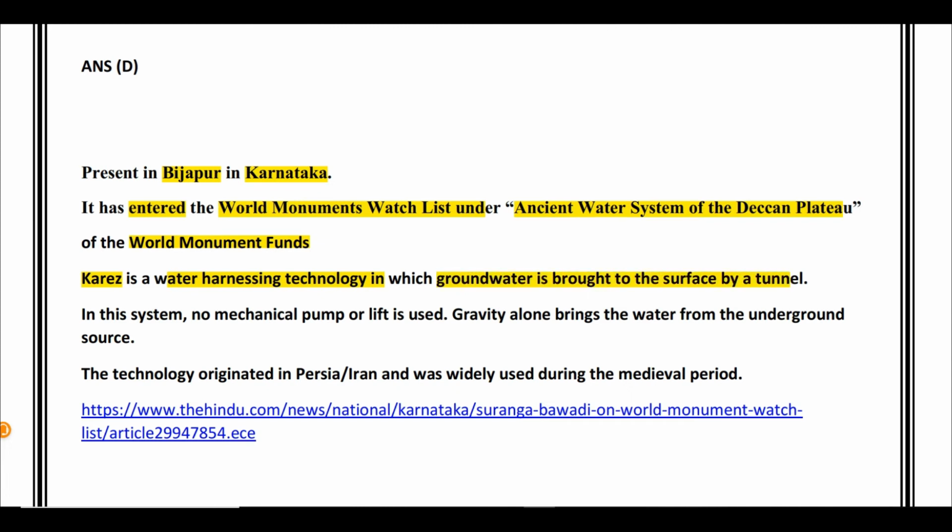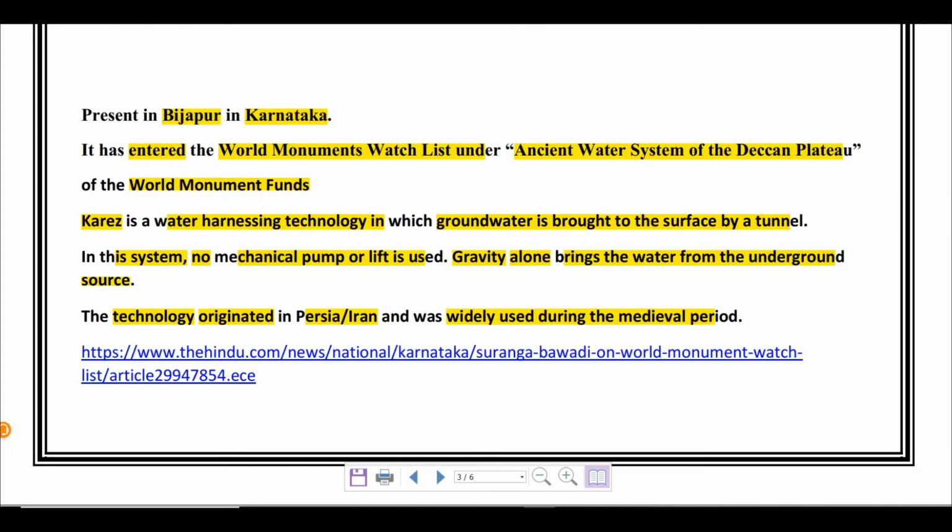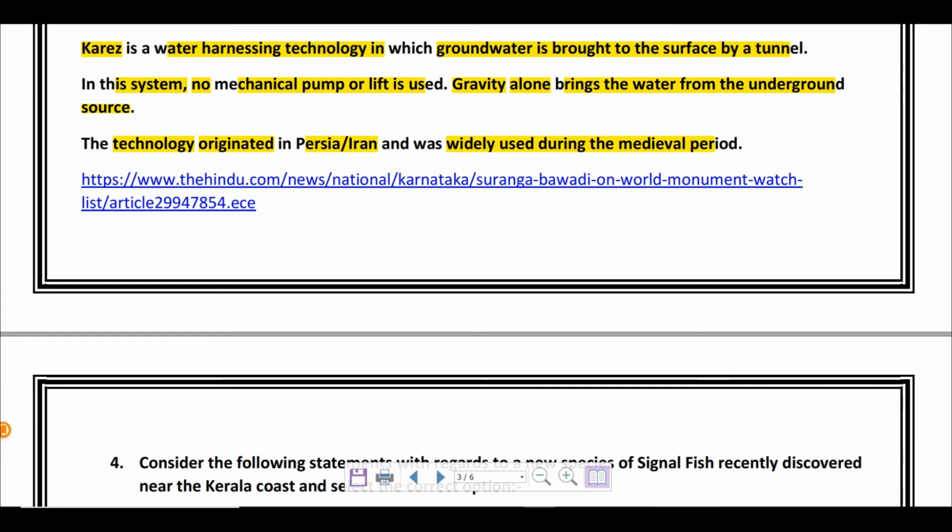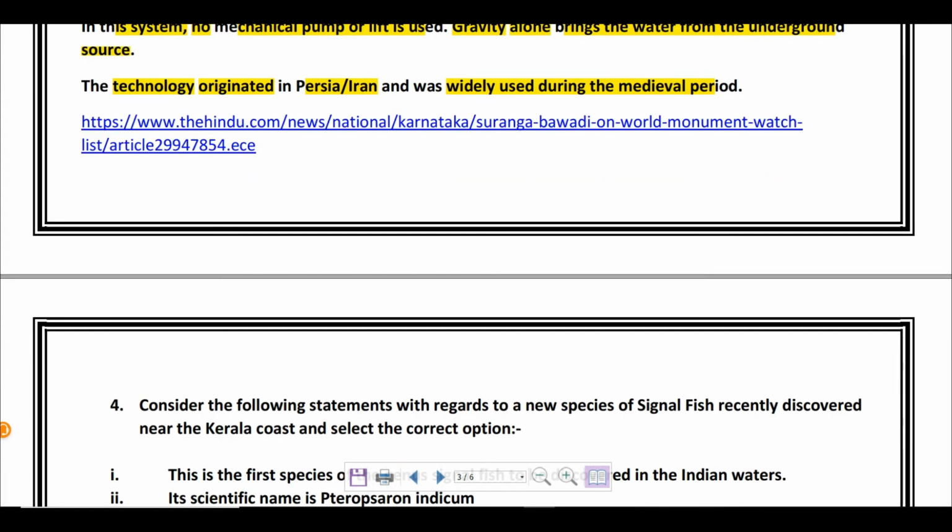tunnel. Groundwater is brought to the surface by a tunnel, and in this system, interestingly, no mechanical pump or lift is used, but still groundwater is brought to the surface. And how does that happen? That is happening through gravity. Okay, gravity alone will bring the water from the underground source onto the surface. And this technology had originated in Persia, which is present day Iran, and it was widely used during the medieval period. Okay? To know more about it, you can visit this Hindu's link from where I have taken this particular topic. So read up a little bit on this particular topic, important from your art and culture point of view.